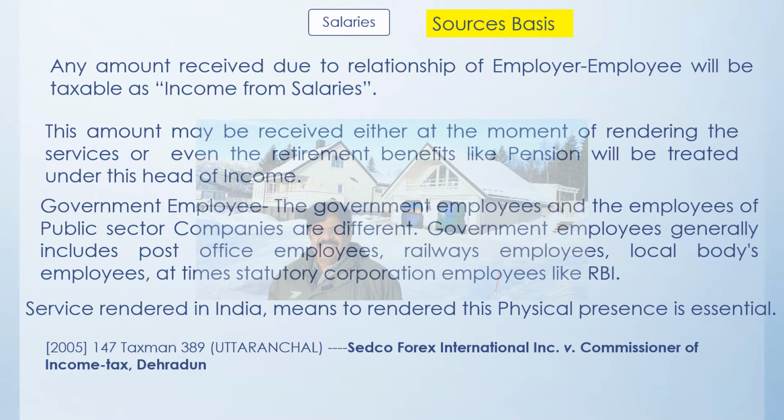Forget about the non-resident. But the court says that because this employee was covered by a double taxation avoidance agreement with that particular country, and we have seen in the previous slide that when there is a double tax avoidance agreement, there is an understanding between the two governments that irrespective of the law, we will charge the tax on this particular basis.